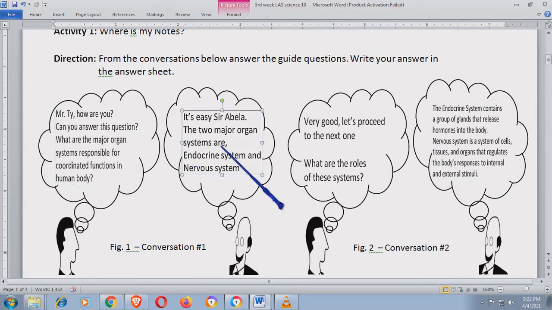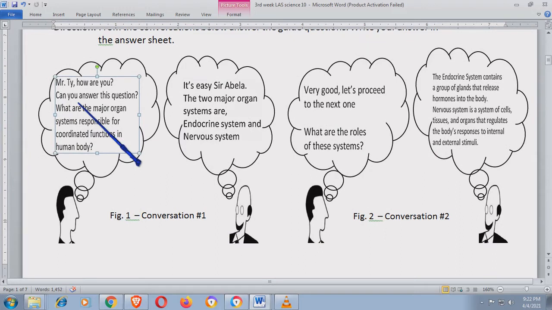Now, for figure 1, this is the conversation number 1. Mr. T, how are you? Can you answer this question? What are the major organ systems responsible for coordinated functions in human body? Now, sasagot si Mr. T. It's easy, Sir Avila. So this one is Sir Avila. This one is Mr. T. It's easy, Sir Abela. The two major organ systems are endocrine system and nervous system. So these two are like talking to each other. Now, very good. Let's proceed to the next one.